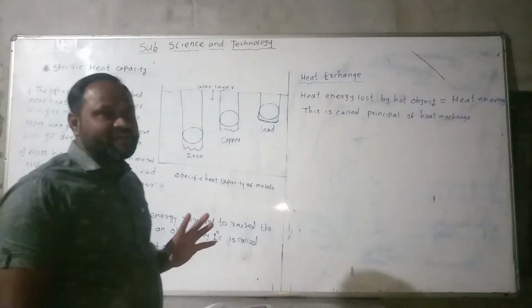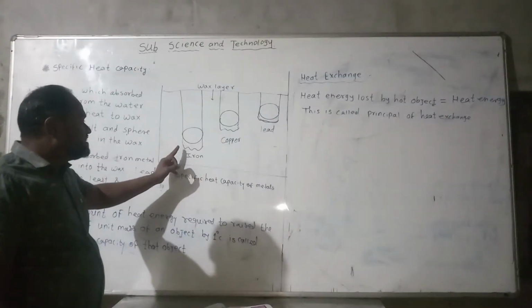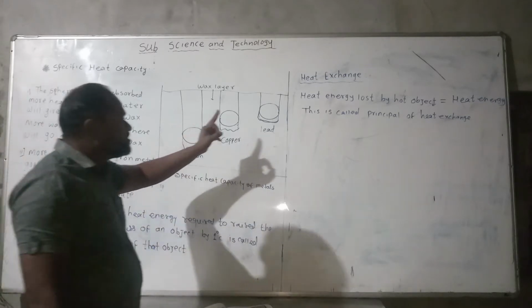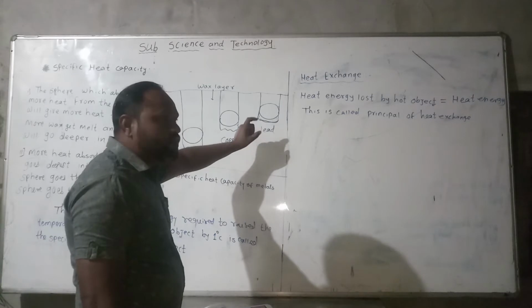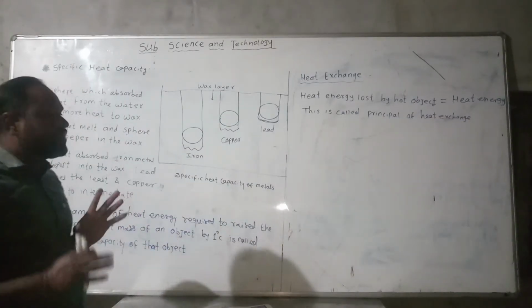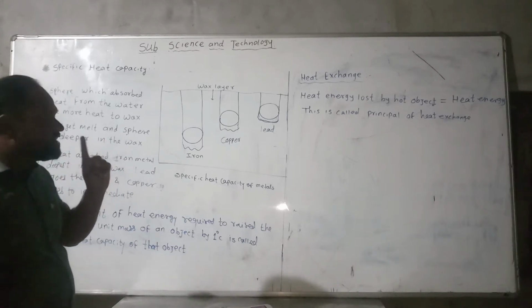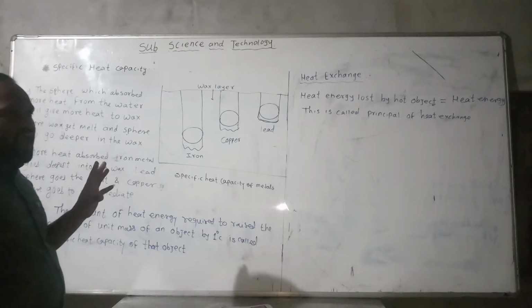Iron goes in first and is most deeply sunk, lead the least, and copper is intermediate.